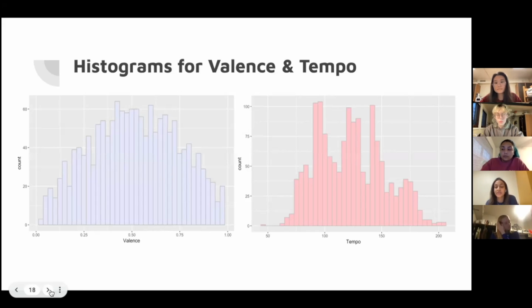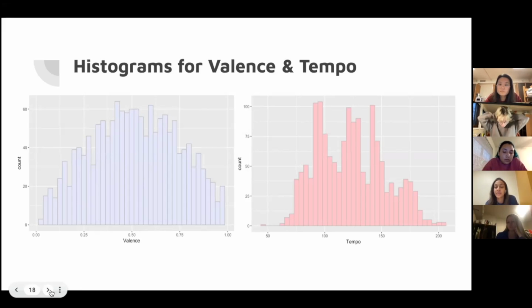Our next graph, we created two histograms for the numerical variables of valence and tempo across all genres. So both of the graphs, as you can see, roughly show a normal distribution of the data with a bell curve shape. And more specifically, valence can be considered to have a unimodal distribution, while tempo has a trimodal distribution due to its 3 peaks.